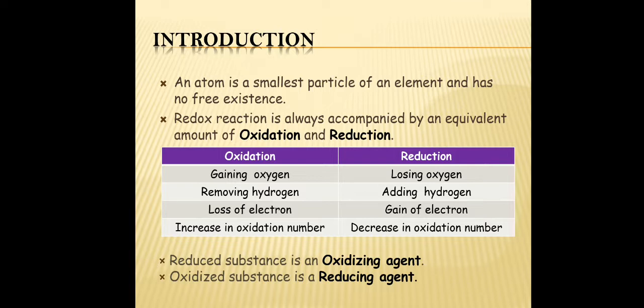Oxidation is gaining oxygen, removing hydrogen, loss of electrons, and increase in oxidation number, while reduction is losing oxygen, adding hydrogen, gain of electrons, and decrease in oxidation number. The reduced substance is an oxidizing agent, and the oxidized substance is a reducing agent.